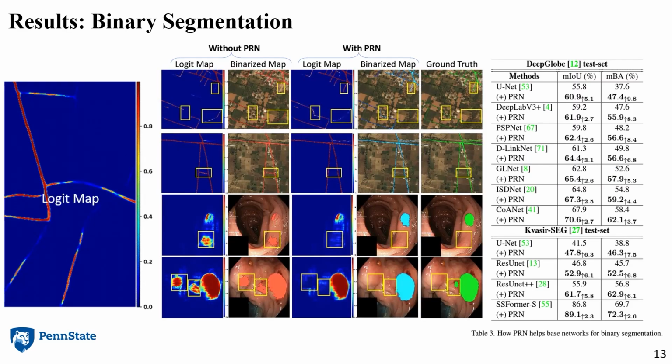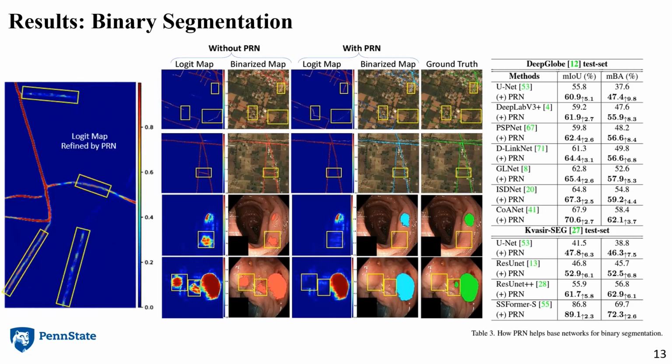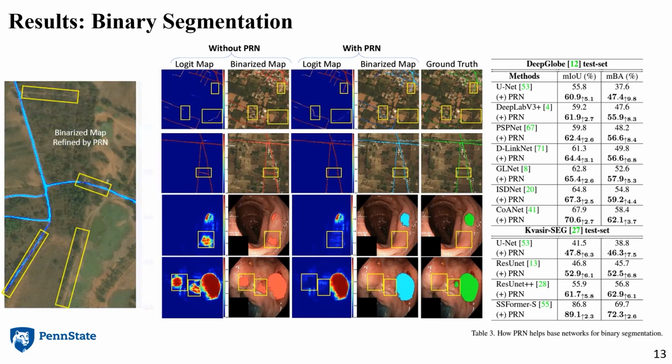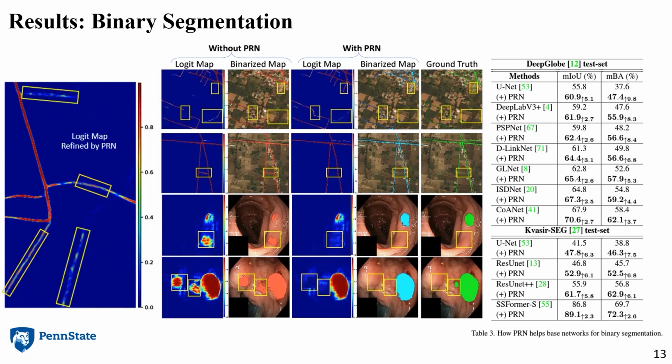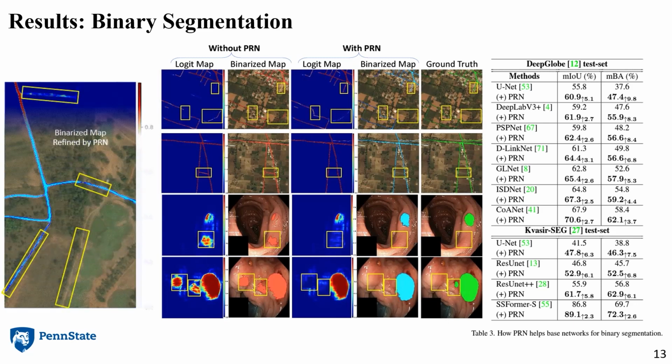So we show results on two binary segmentation datasets, which are, of course, public benchmarks. We can see that there is a significant difference with and without PRN, and we experiment with different networks, and we see that addition of PRN to all the networks has a significant increase in the MIOU, especially if you observe the last rows for both the DeepBlue and the KVASIR-seg datasets.